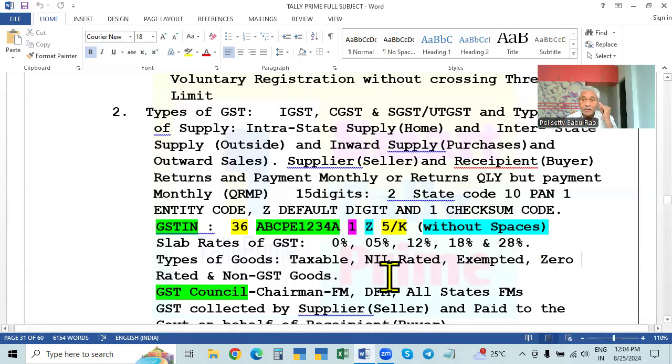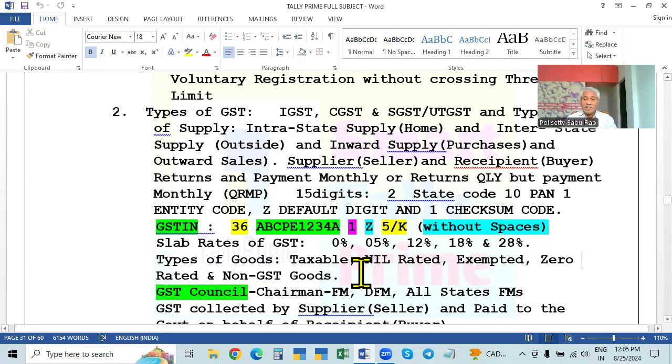There are two types of goods. One is liquor for human consumption. And the other one is petroleum products like diesel and petrol. These two are not covered by the GST. They can be brought under the GST Act by notification. When the notification is given by the central government, they will come under the GST, but it has not happened. From 2017 so far, nothing has happened because this VAT is collected by the state governments.